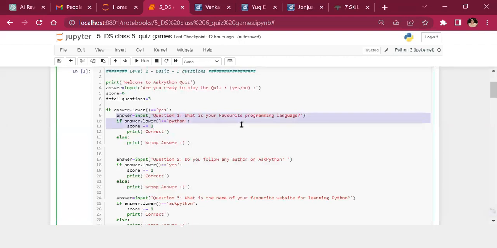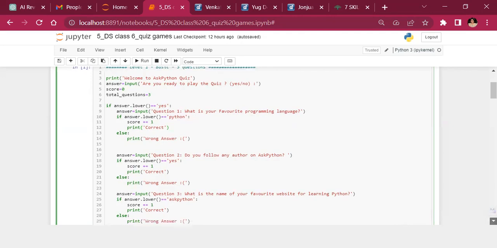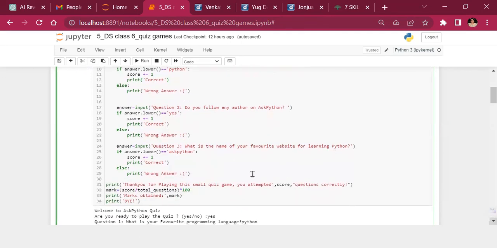So if the answer to the first question, which is are you ready to play the quiz, is yes, then ask the person at the other end of the computer to answer the question, what is your favorite programming language? And if he writes Python, convert it to lowercase to match it with python and score it as +1, saying correct, you have answered it correctly, else print wrong answer. Okay, simple, nothing very complicated.